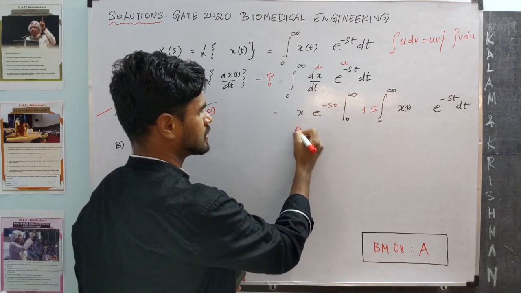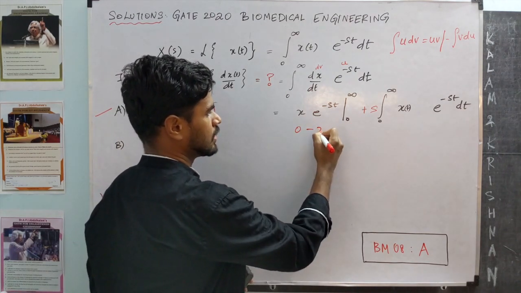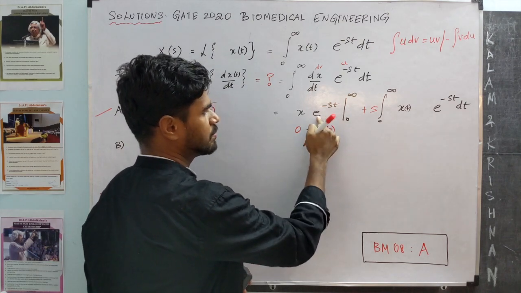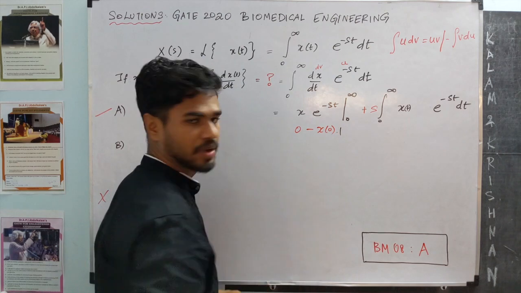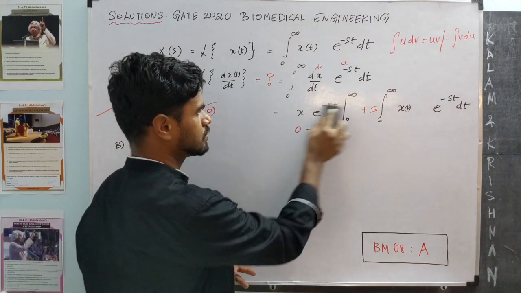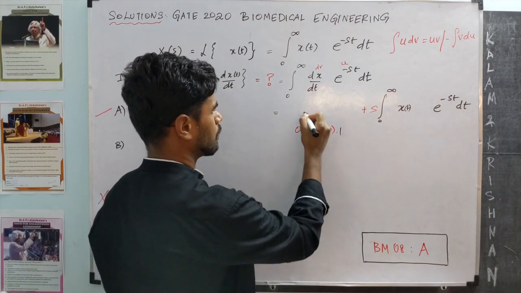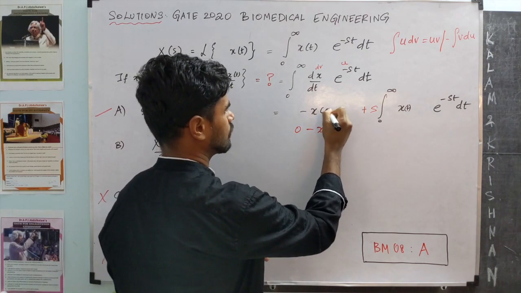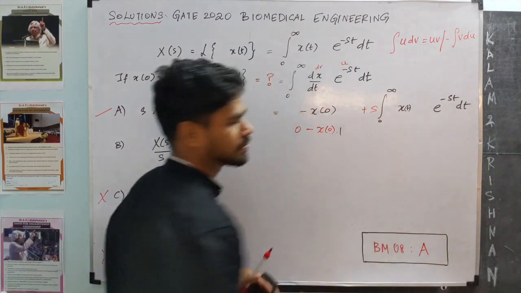So this becomes 0 minus, when you substitute the lower limit, x of 0 times e power minus 0, which is times 1. Agree? So this term over here is minus x of 0 plus s times this term.